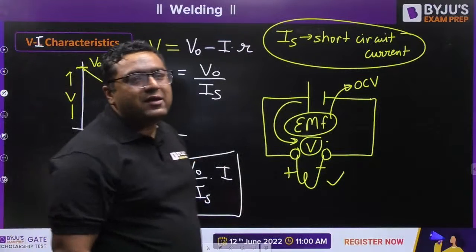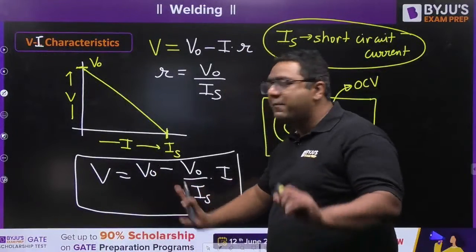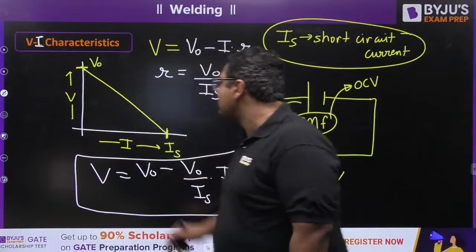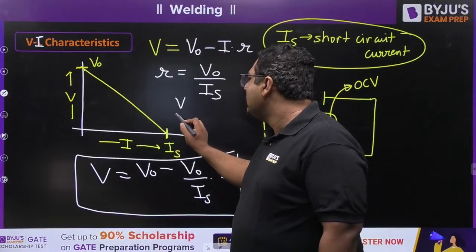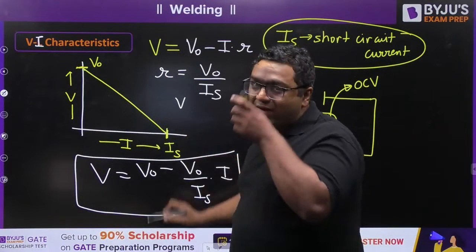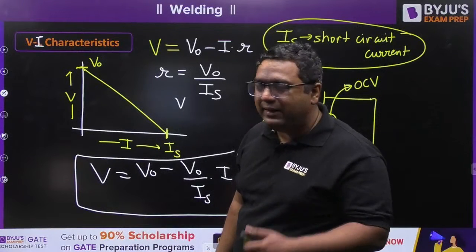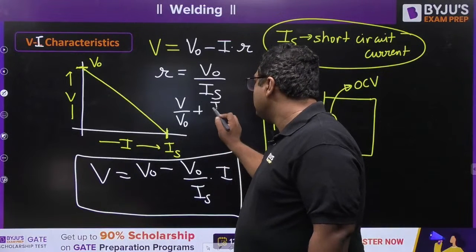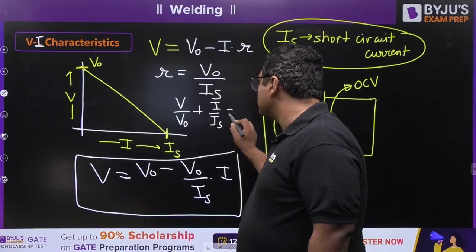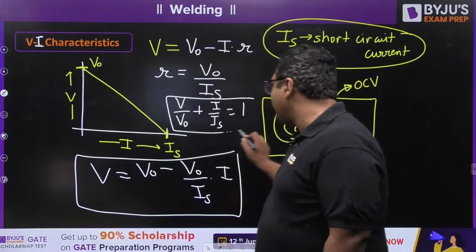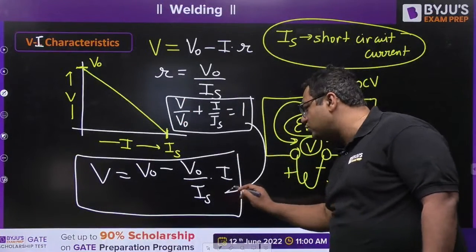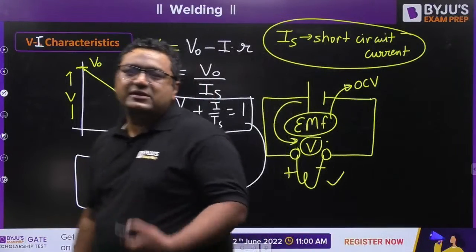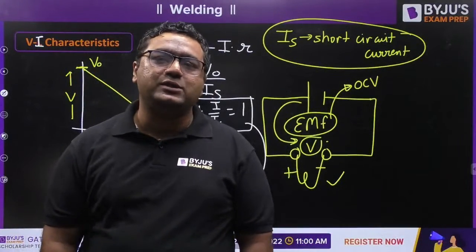And don't worry, I will also show you this with the mathematics. If you want to write the equation of this line, how will you write it? You know, X by A plus Y by B. Yes, the same way: V by V0 plus I by IS equals 1. If you write this straight line equation, with that also you can reach this result. Tomorrow I will show you this conversion, and we will start some numerical practice on this topic.